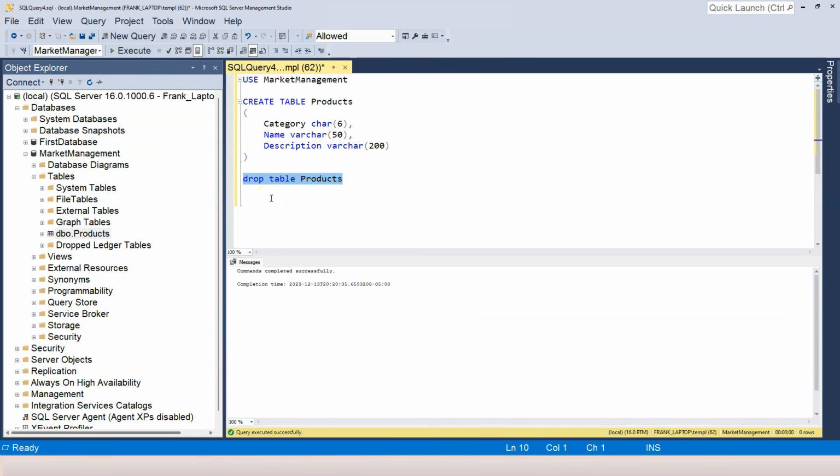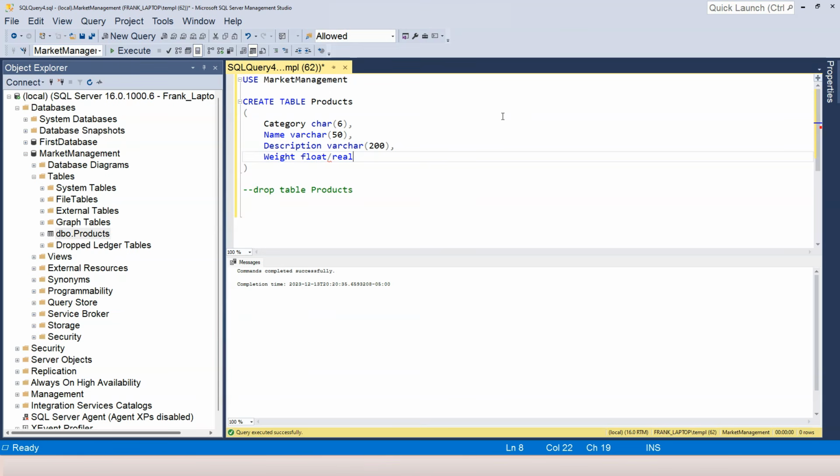So now the table is dropped. I should be able to recreate it again. So we have category, name, and description. Next one we will be dealing with is weight. So I'm going to say weight, that's the name, and then I specify the data type. Here, I want the weight to be in kilos. Most of the time, weight is not a whole number, right? So for example, beef can be 1.2 kilo, 1.3. Therefore, we cannot use a whole number, and we can only use data types like float or real. So we can choose one.